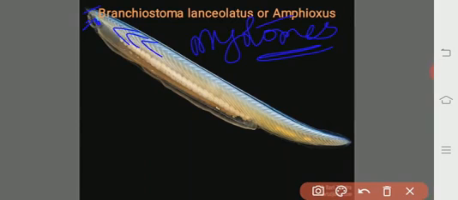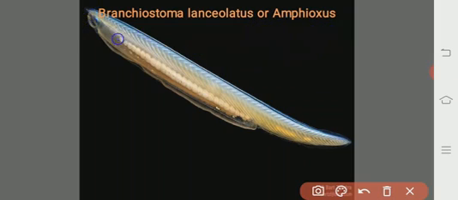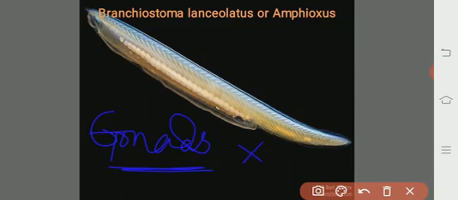And just below the myotomes we will observe white granular structures. These are all metamerically arranged gonads. And there are no gonoducts at all. Gonoducts are absent.